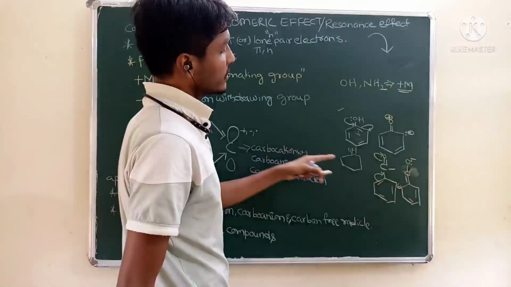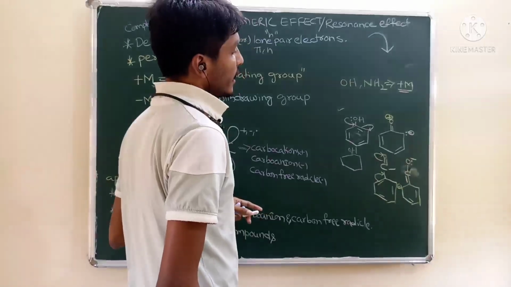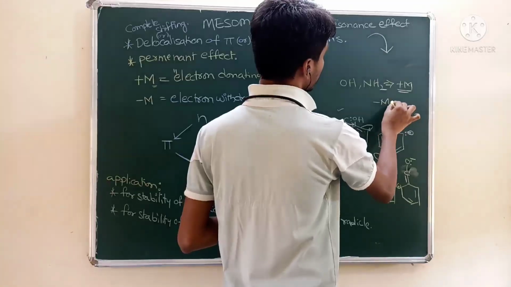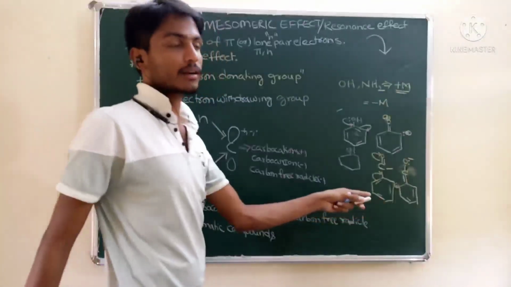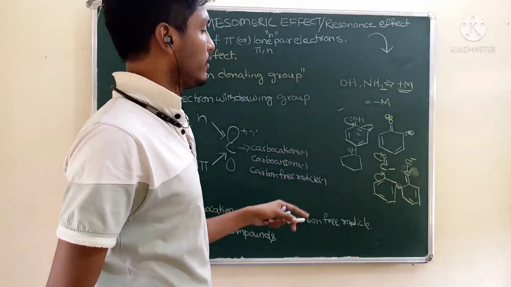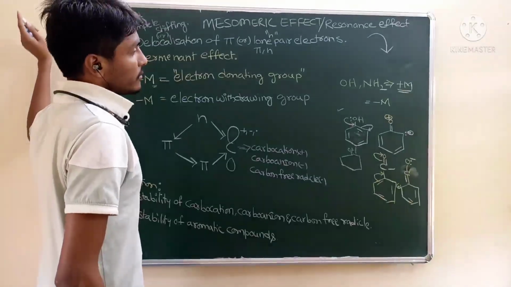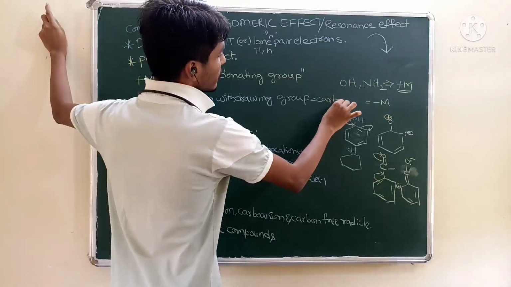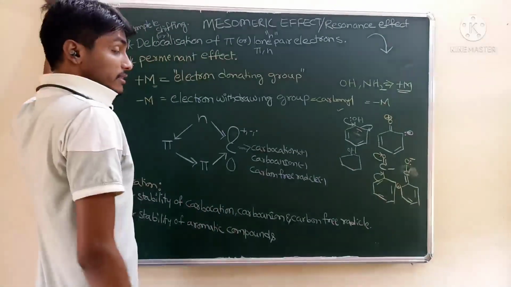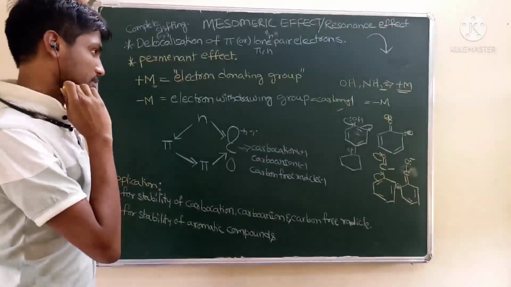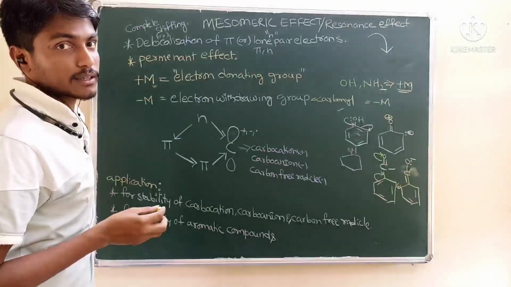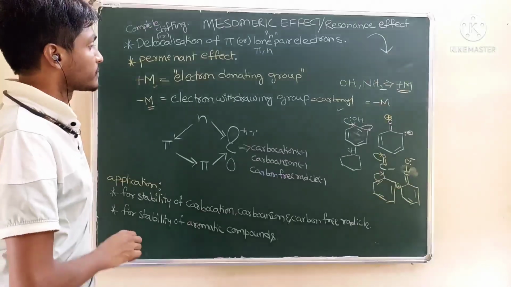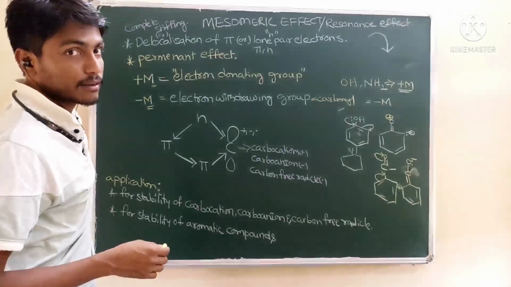So we can represent this functional group as a negative mesomeric effect. Negative mesomeric means electron withdrawing group. Electron withdrawing groups act as negative mesomeric effect, like carbonyl group containing functional groups. Those exhibit negative mesomeric effect.